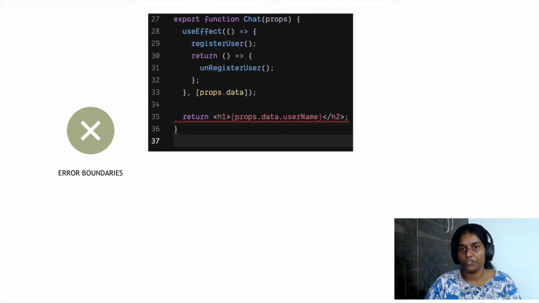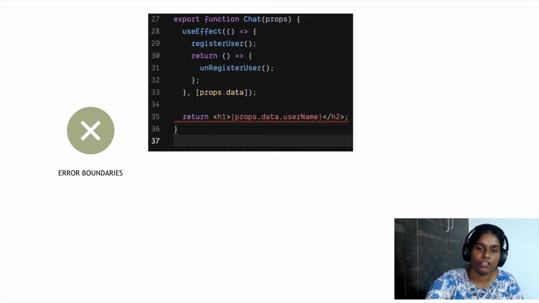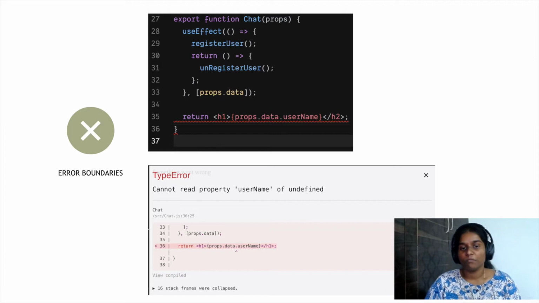Continuing with your previous example of the chart component, let's imagine we are accessing some undefined data during our render process, and let's see what happens if we run this code. It will throw a cryptic error saying it can't read the property username of undefined. These are the kind of things which can happen unintentionally due to some inconsistencies in data written by APIs, etc.